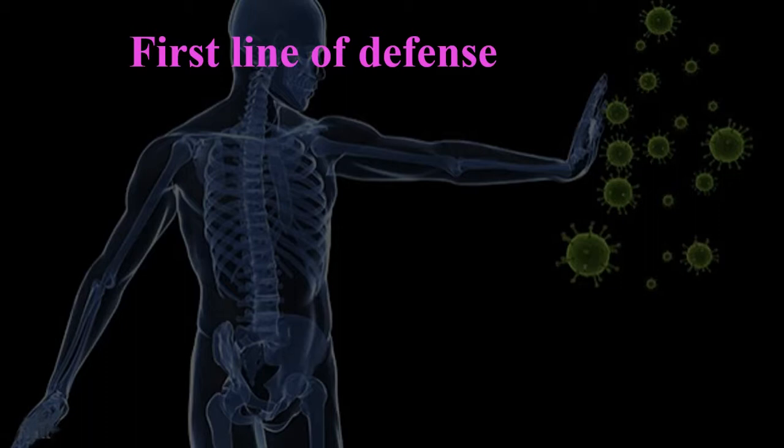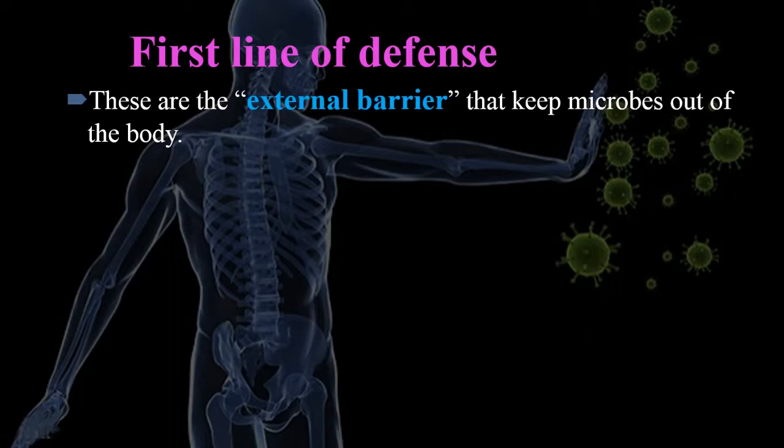First is the first line of defense. The first line of defense mechanism is that defense in which our body prevents anything from entering your body. The first line defense mechanism uses external barriers, and these barriers are used to keep microbes out of the body. We say in normal routine that prevention is better than cure.